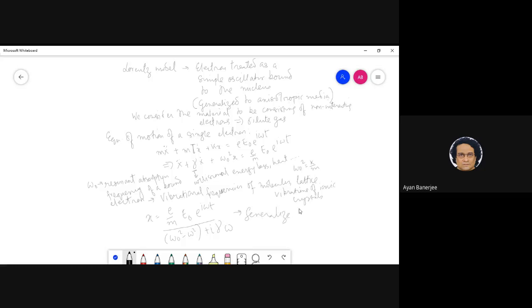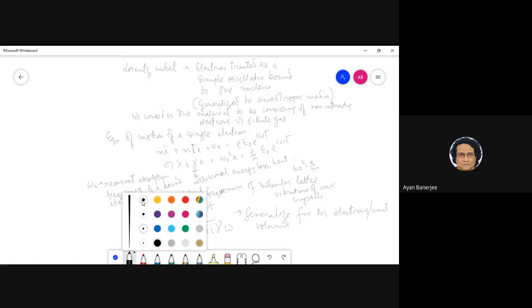I don't know how to increase this ink here. Is it getting better? So anyway, we generalize for Ni electrons per unit volume. Do you think I can make this better?